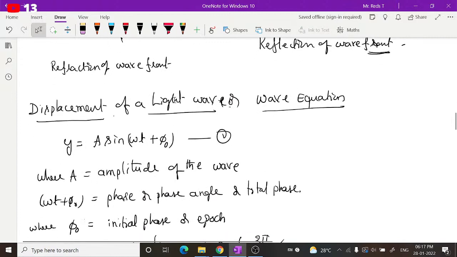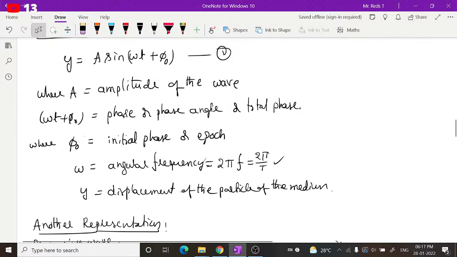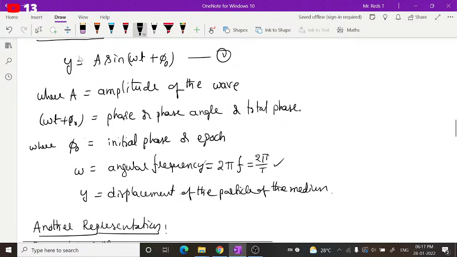Here our main concept of interest is how to understand the interference of waves, and how to understand constructive and destructive interferences. So for that purpose, let us consider the wave equation. When you consider light as a wave, you can represent the displacement of the wave as y is equal to a sin(omega t plus phi naught), where y represents the displacement of the particle of the medium.